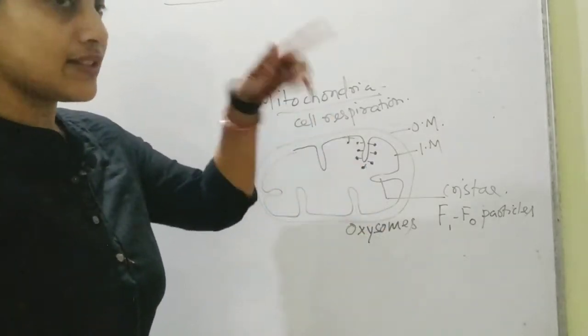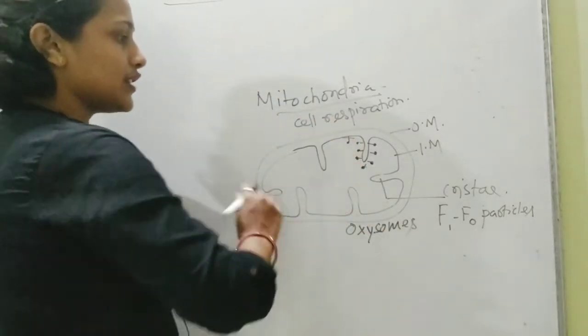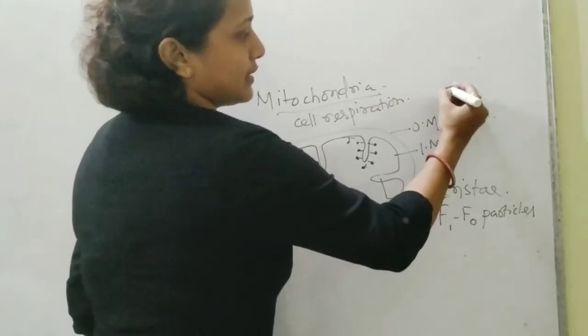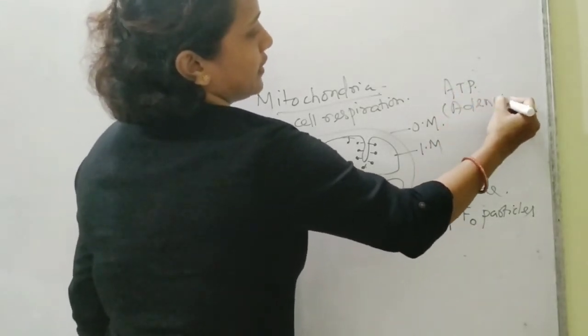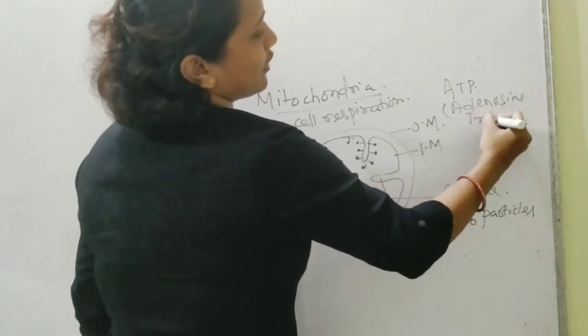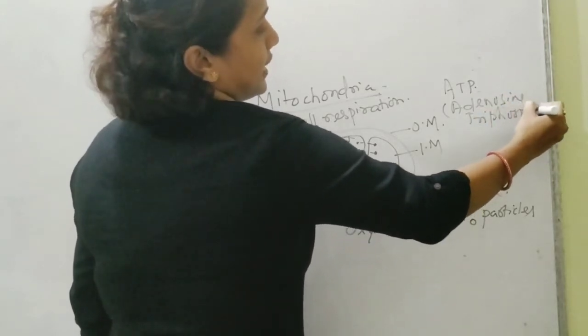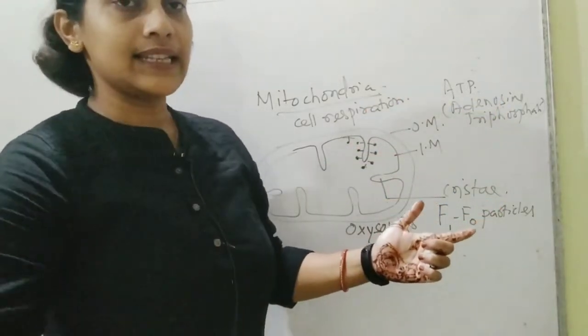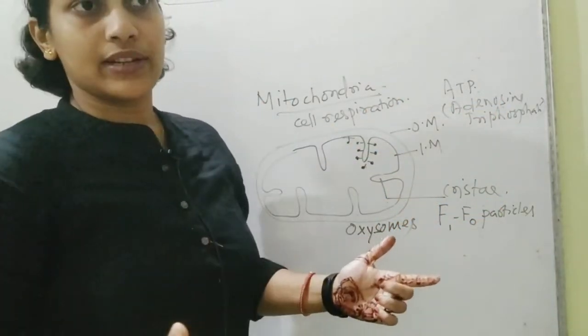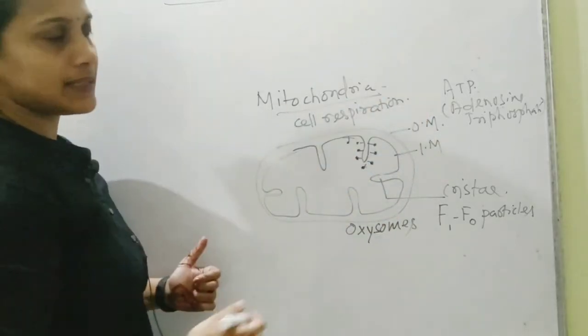Now what is the function of this thing? The function is to synthesize ATP, that is adenosine triphosphate. Adenosine triphosphate actually acts like the energy currency of the cell, means each ATP will be utilized to carry out some more metabolic activities. That's why it is called the energy currency of the cell.